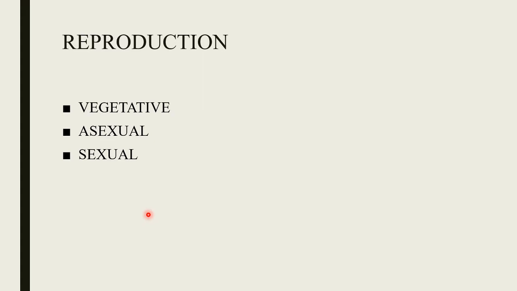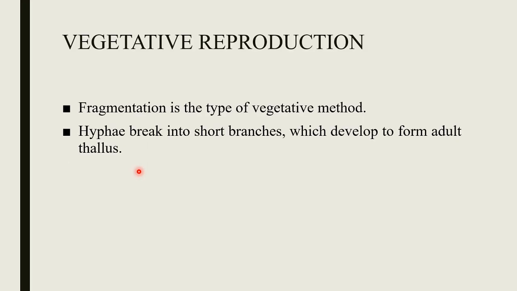Let me tell you the reproduction in Penicillium. There are three methods of reproduction: vegetative method, asexual and sexual methods. Let's see the vegetative reproduction. Vegetative reproduction takes place by fragmentation. In fragmentation, the mycelium breaks up into small fragments by injury or any other reason, and each fragment then develops into a new mycelium of Penicillium.